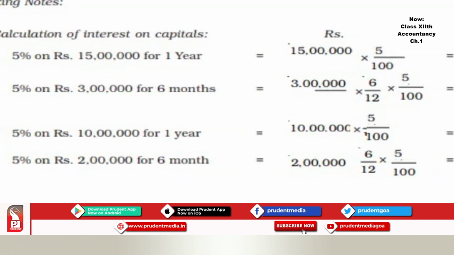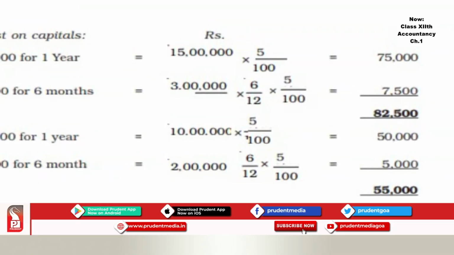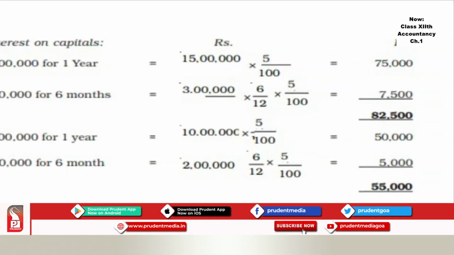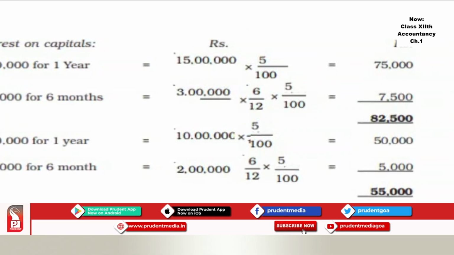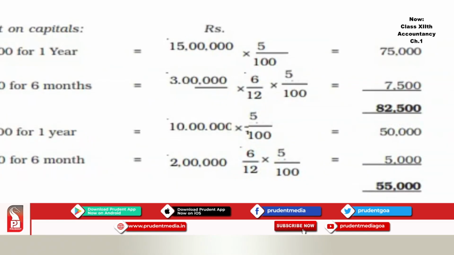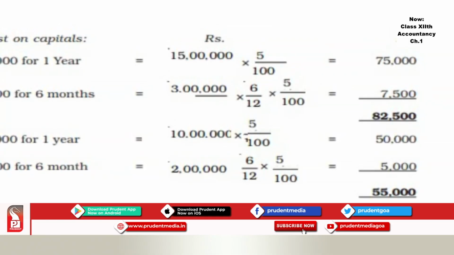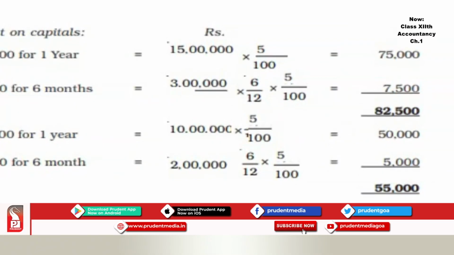Then as far as Sameer is concerned, he has introduced 3 lakhs in the middle of the year, that was in October. So October, November, December, January, February, March, 6 months. So at 5%, it comes to 3 lakhs multiplied by 5 upon 100 multiplied by 6 upon 12, 6 months, that is half, 7,500. So Sameer's interest on capital becomes 82,500.